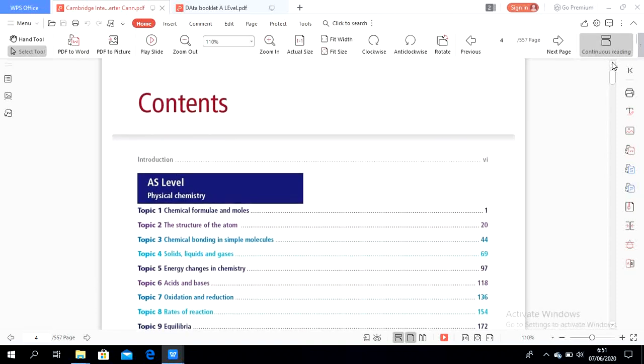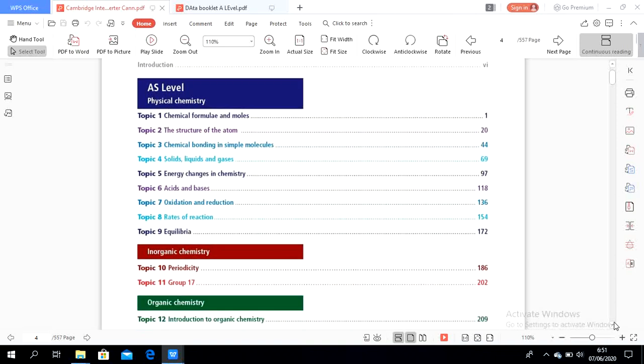Okay, so let's start with chapter 1. Chapter 1 is chemical formula and moles, which you studied when you were in grade 10. The second chapter is structure of the atoms. The third topic is chemical bonding in simple molecules, including the shapes of molecules. Then there is solid, liquid and gases, or the particulate nature of matter.